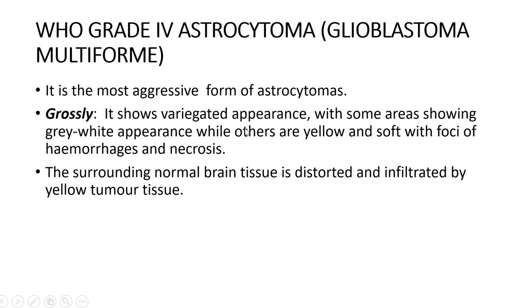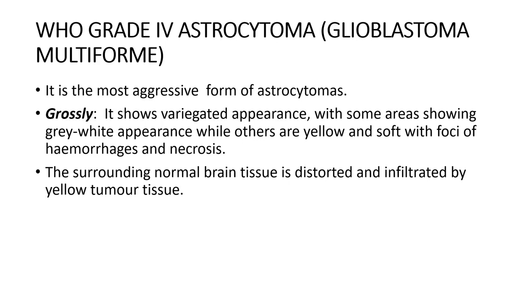So grossly it shows a very variegated appearance. Typically any high grade tumors will have a very heterogeneous appearance, which is called a variegated appearance. They will have a gray white appearance with some areas yellowish and soft because of the necrosis. There'll be areas of hemorrhages. So there'll be cystic areas, hemorrhagic areas, solid areas, everything mixed together. That is what is called a variegated appearance.